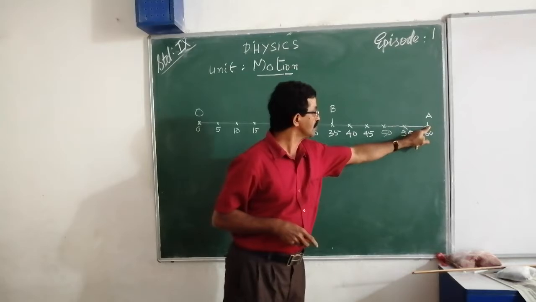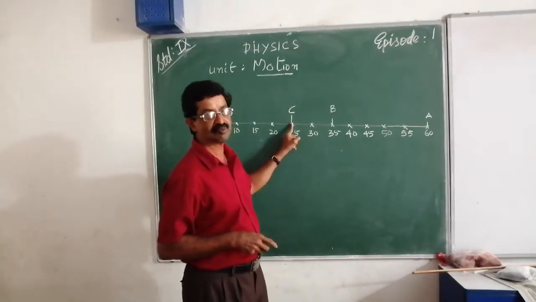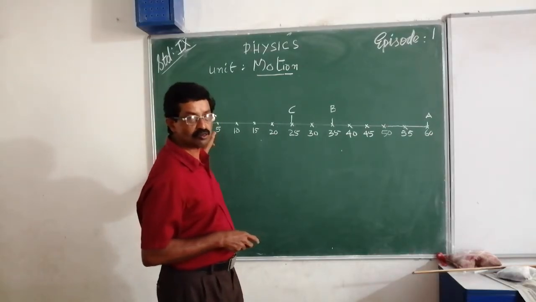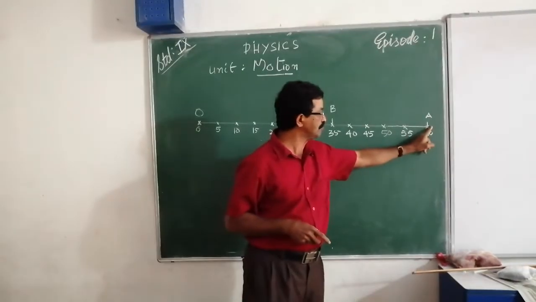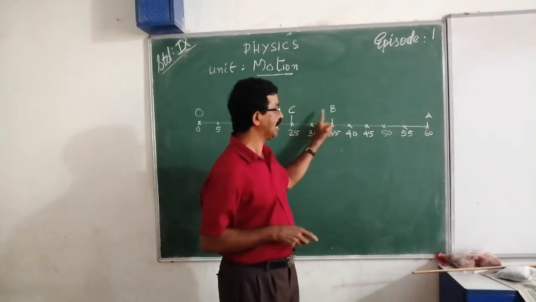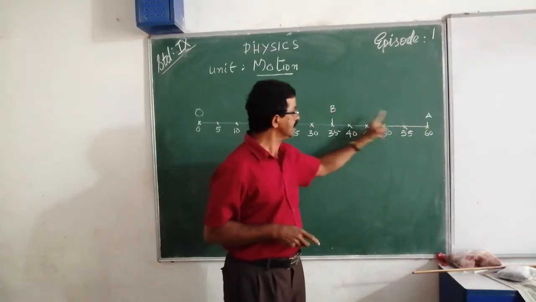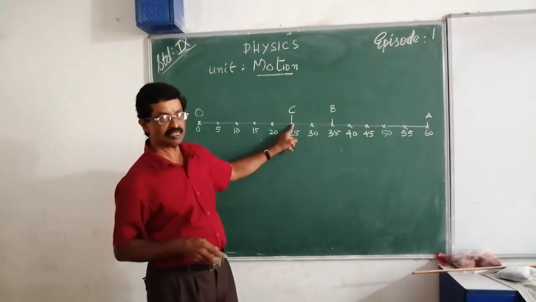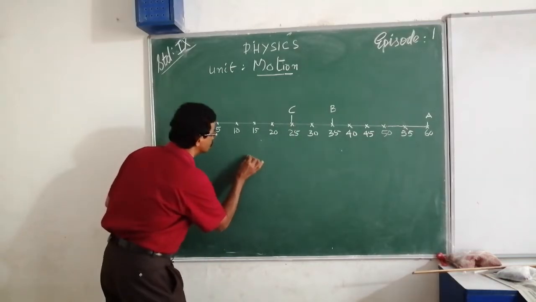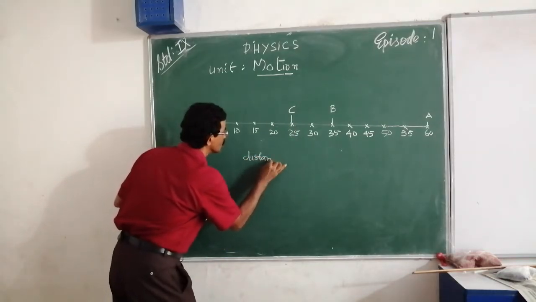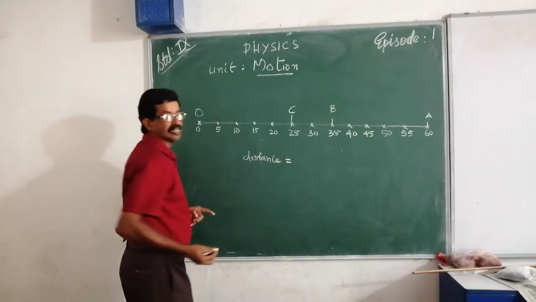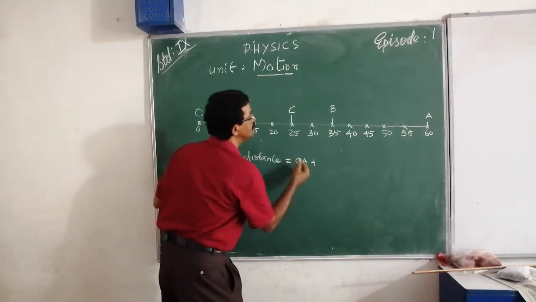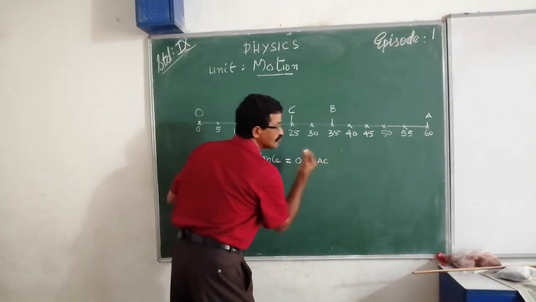Suppose it returns from A to C again. Now, the total distance traveled is equal to OA plus AC.